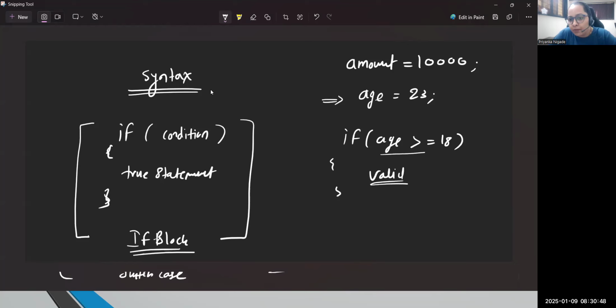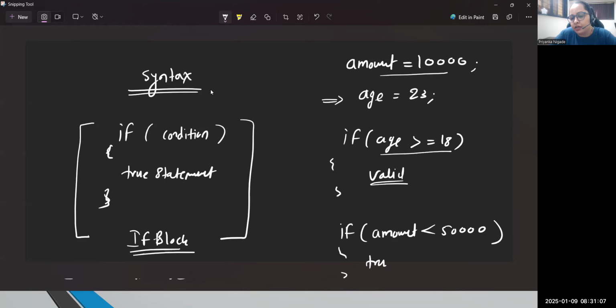So this is where I put a certain condition. Whatever your scenario is, based on that you can put the condition. For example, I want to check whether the amount is less than 50,000. Then I will write if amount less than 50,000, and that's it. Then I should get a true result. Something like that. So to validate only one single condition, we can use simple if.